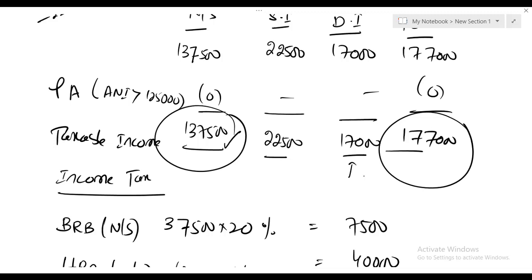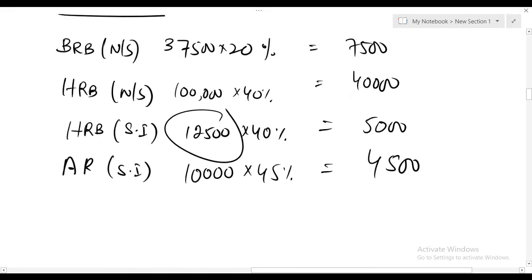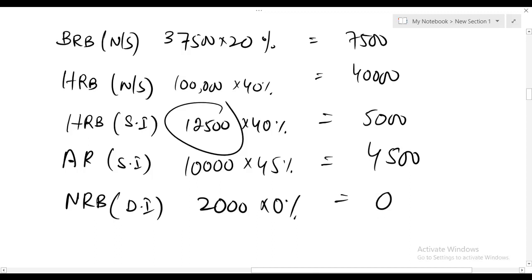So we have dividend income of 17,000, but the first 2,000 falls in the nil rate band, so the percentage is 0, which gives us 0.